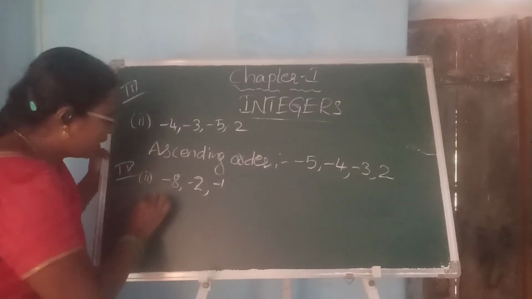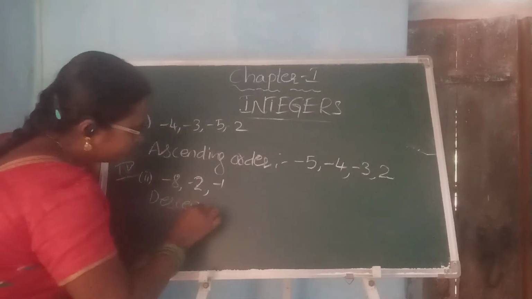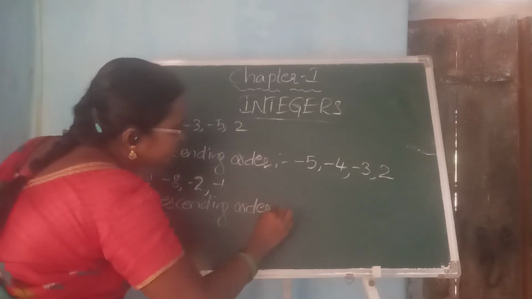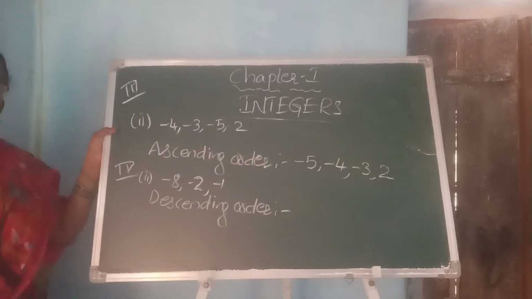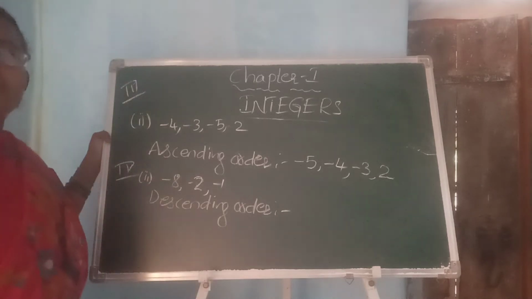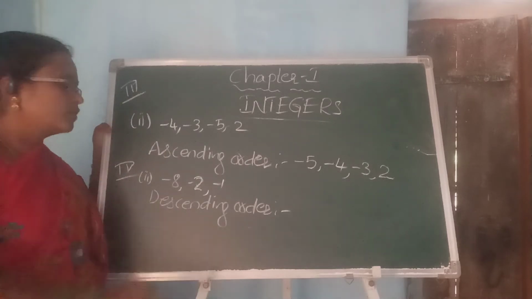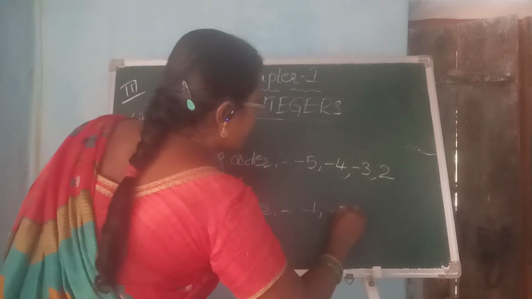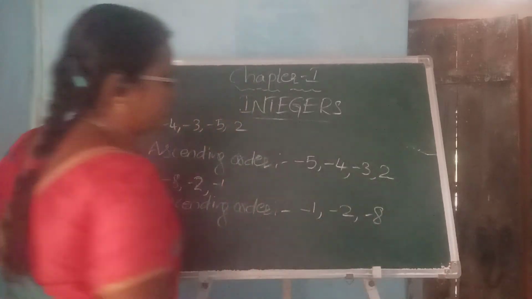So descending order. What do you mean by descending order? The values which can be written from big to small. What is the biggest number here? It is -1, then -2, -8.